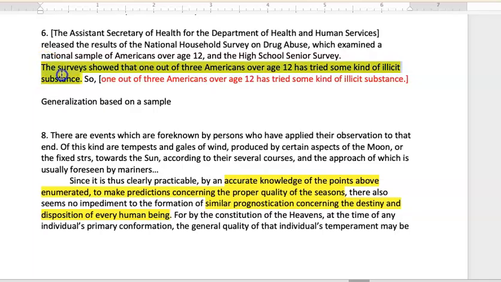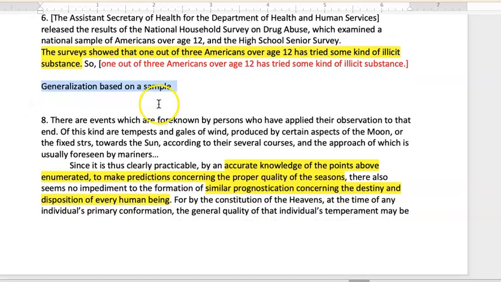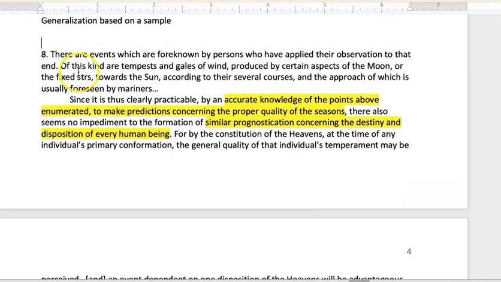That is, right, they're using a sample based on a survey. And the conclusion is that for the entire population, Americans over the age of 12 have tried some kind of illicit substance. You'd always want to look for bias in the sample here, but it is a generalization based on a sample, which is what a lot of reasoning is. All right.